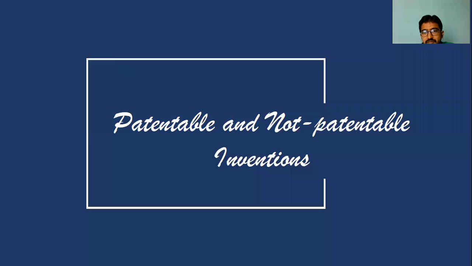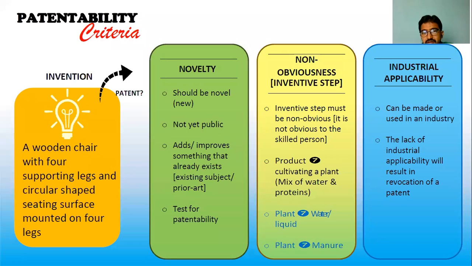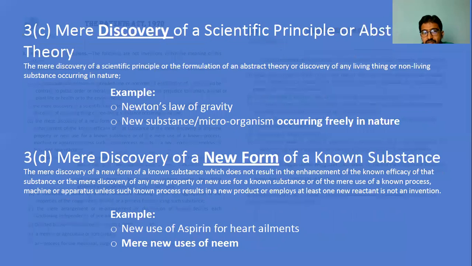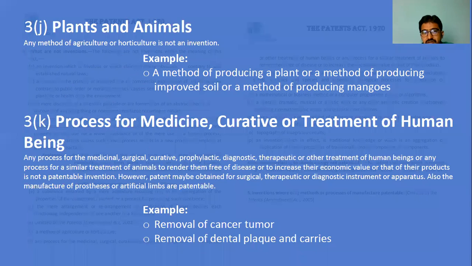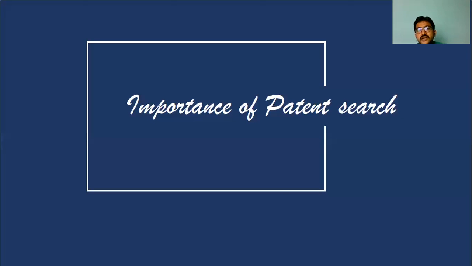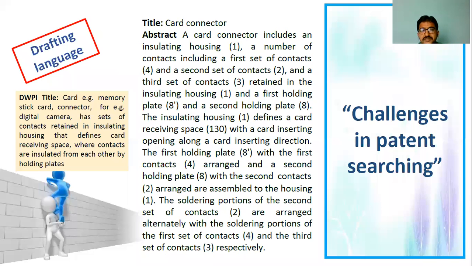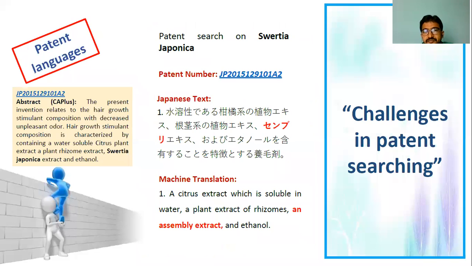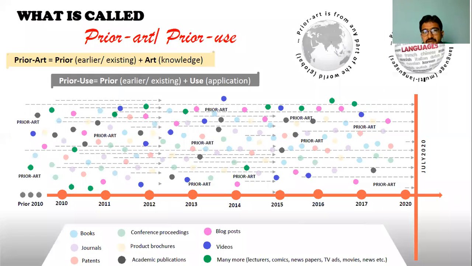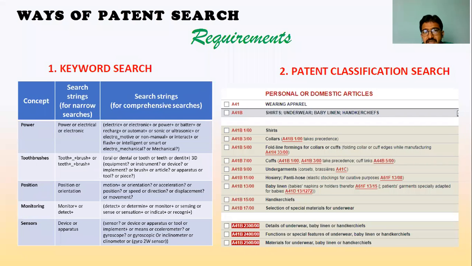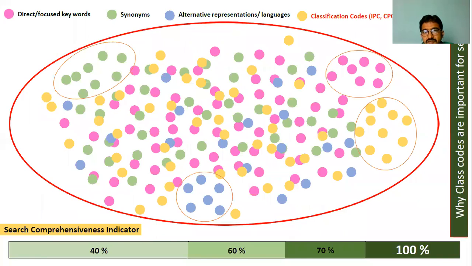The next topic we discussed yesterday was patentable and non-patentable. Under the law, there are 14 to 15 subsections that come under non-patentable. Then the patent search, how we have to conduct it, and what the challenges are while searching for a patent. We saw 4 different challenges, and also how prior art and prior use play a vital role in inventions, in detail with examples.